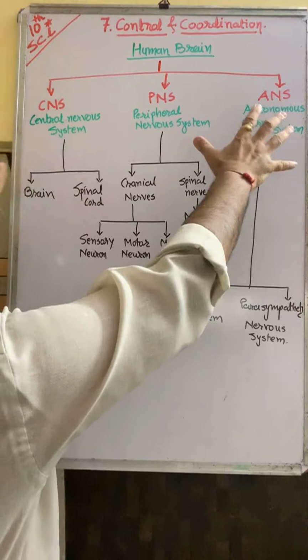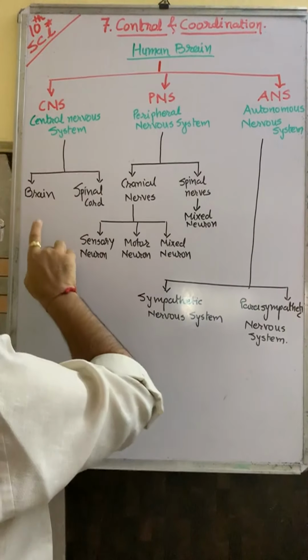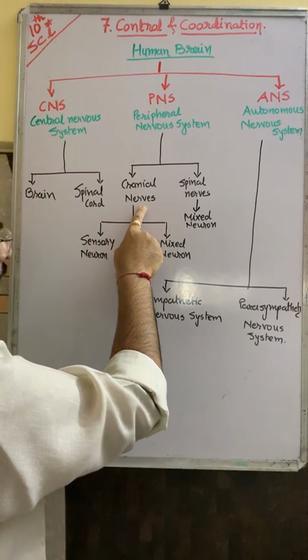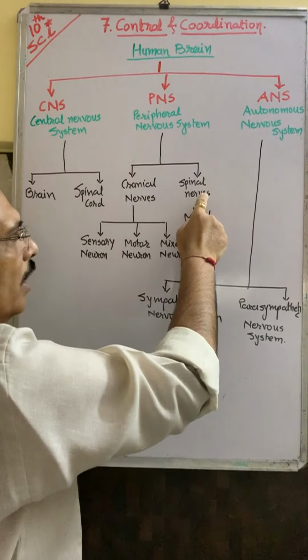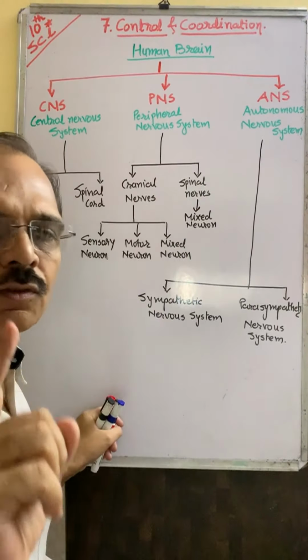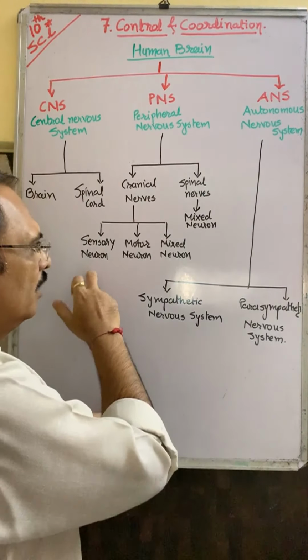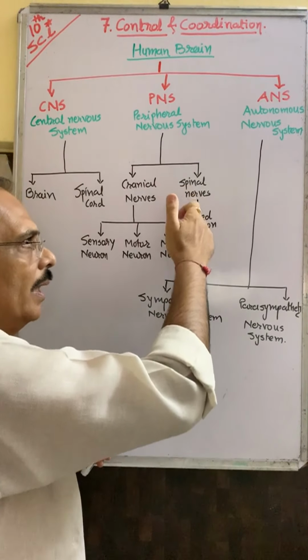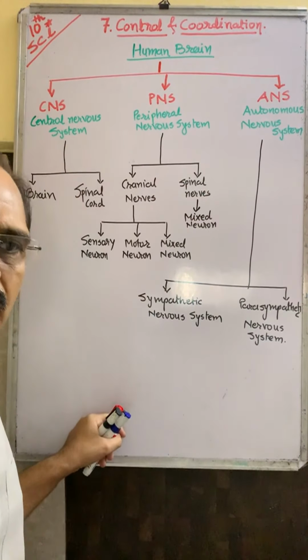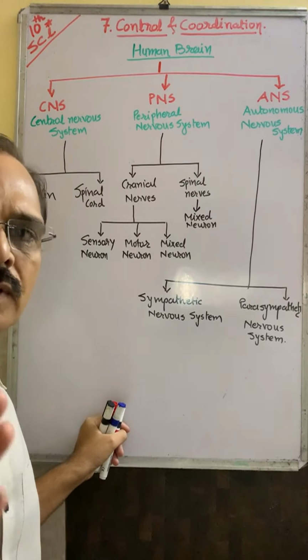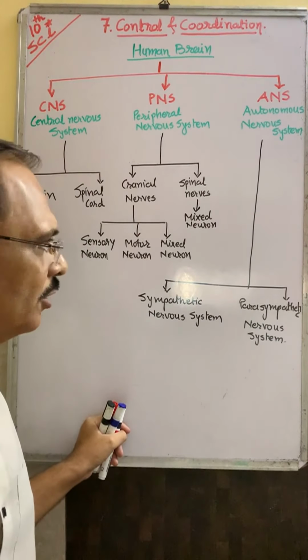So you can say from the brain whatever nerves arise are known as cranial nerves, and from spinal cord whatever nerves arise are known as spinal nerves. Cranial nerves we have learnt: sensory, motor and mix. And from spinal also it is mix, containing sensory and motor. Okay, we have learnt it in the previous lecture.